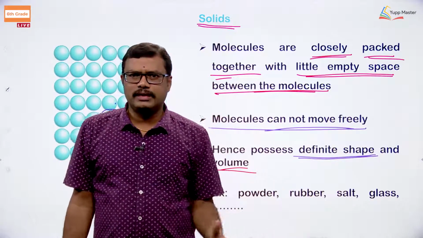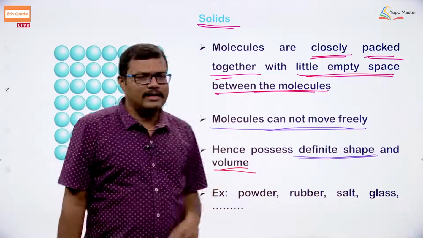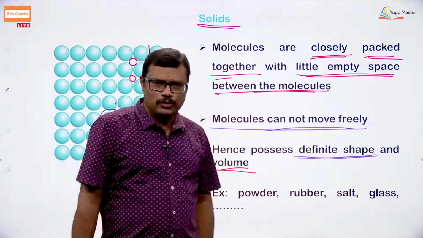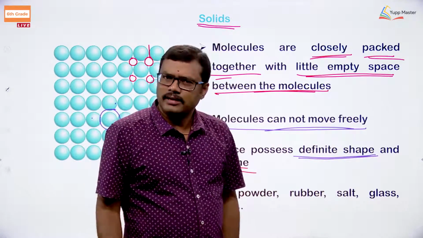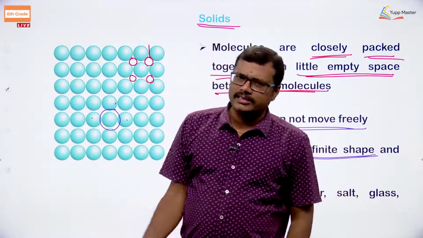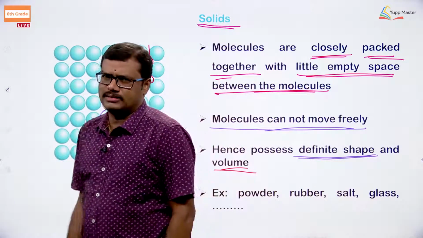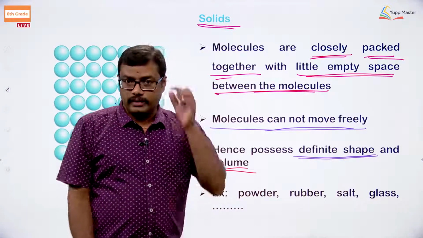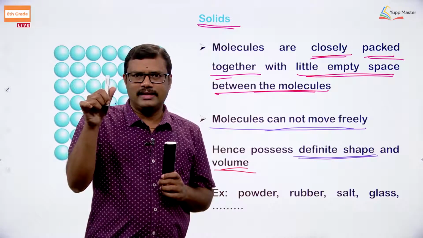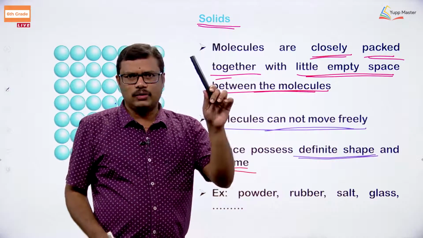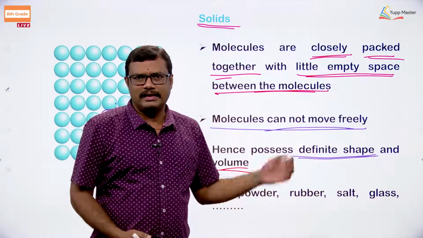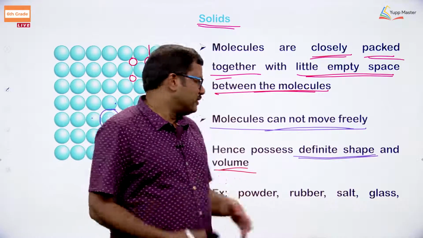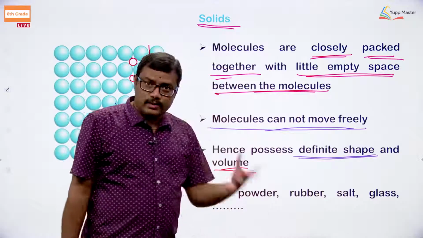Best examples: wooden materials, plastic materials, rubber, salt, sugar, powder, glasses, okay. My goggles, the pen that I am using is a solid, the remote that I am operating the slides with, all are solids. So, you can easily observe solids in our day to day life.